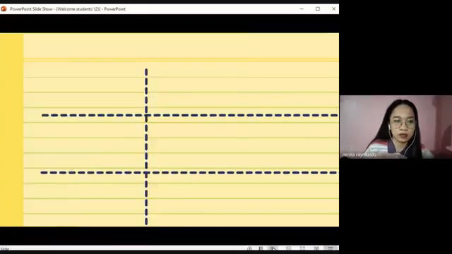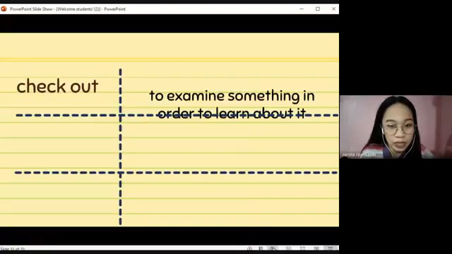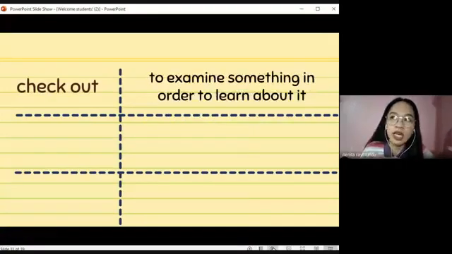Let's see if that is correct. That's correct. Now, check out is a multi-word verb that possesses more than one meaning. In this text, we use check out to examine something in order to learn about it more. But in other cases, check out can be used to leave a premise or to leave a place.